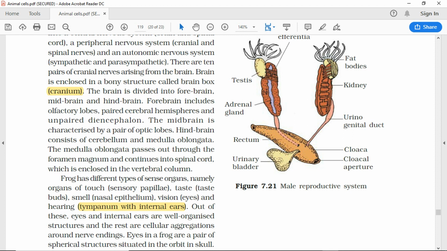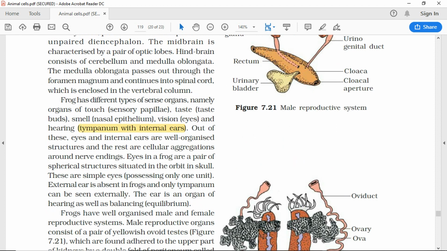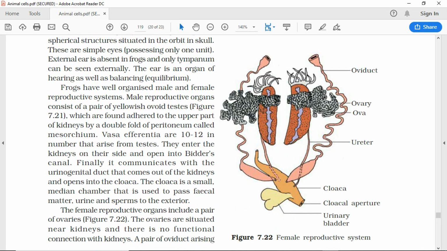The female reproductive organs include a pair of ovaries, figure 7.22. The ovaries are situated near kidneys and there is no functional connection with kidneys. A pair of oviducts arising from the ovaries opens into the cloaca separately. Figure 7.22, female reproductive system: oviduct, ovary, ova, ureter, cloaca, cloacal aperture, urinary bladder.